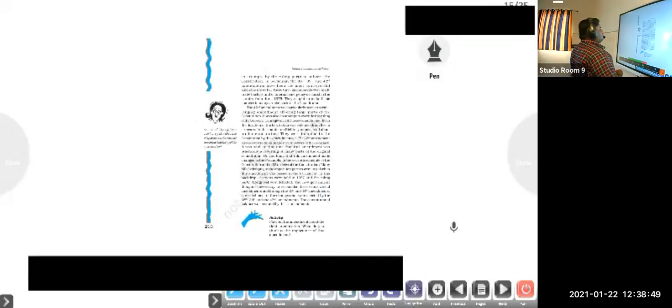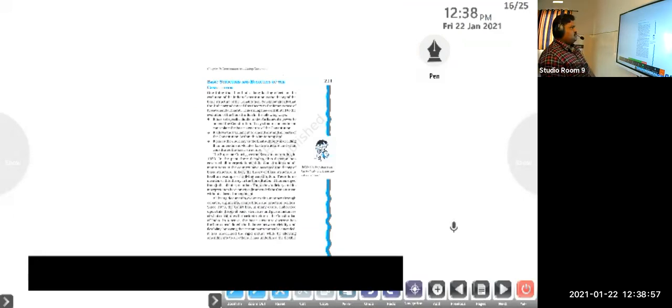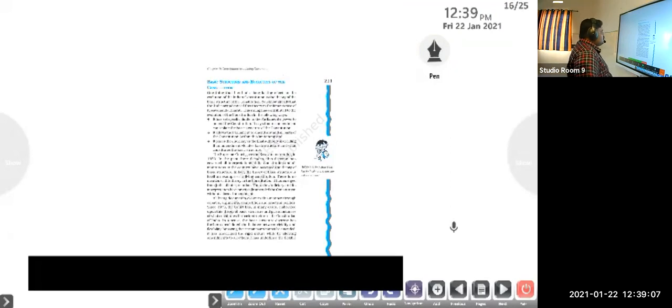Okay, next one. Kesavananda case, we already discussed there. Basic structure and evolution of the constitution. So we already discussed that it is not that easy to create any change in the basic structure of the Indian constitution. It's not possible at all.